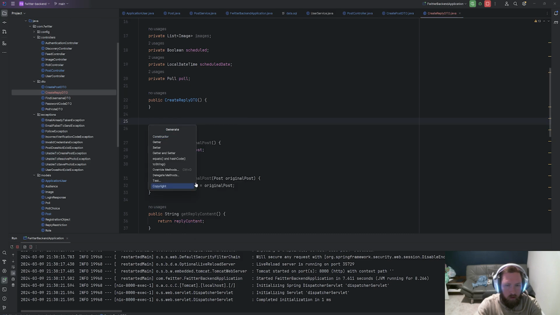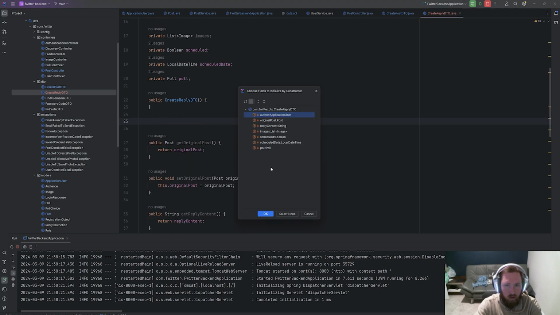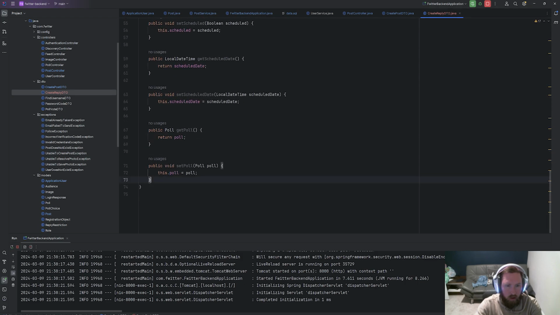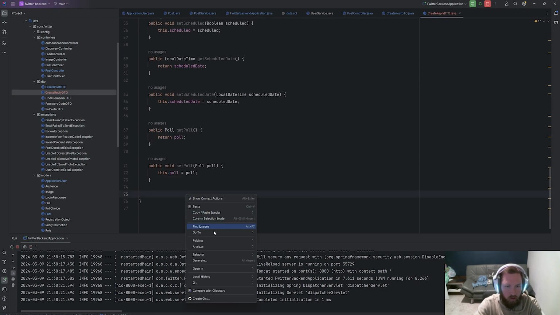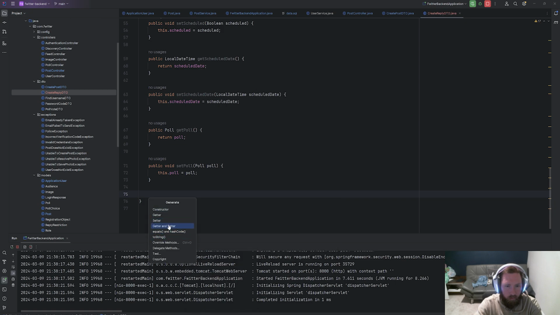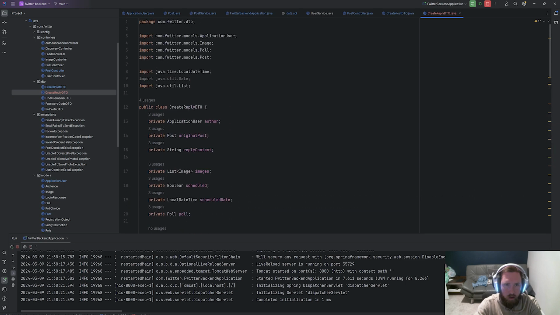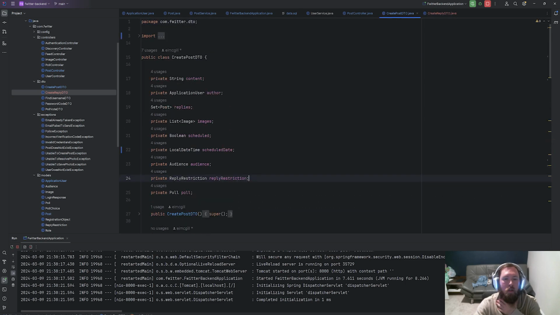We'll go ahead and generate the constructor. Then we'll generate those last couple things. Generate getters and setters. Okay, that's fine. Now that basically has everything other than replies, which will just have an empty set, audience and reply restriction, which we can just set to everyone.